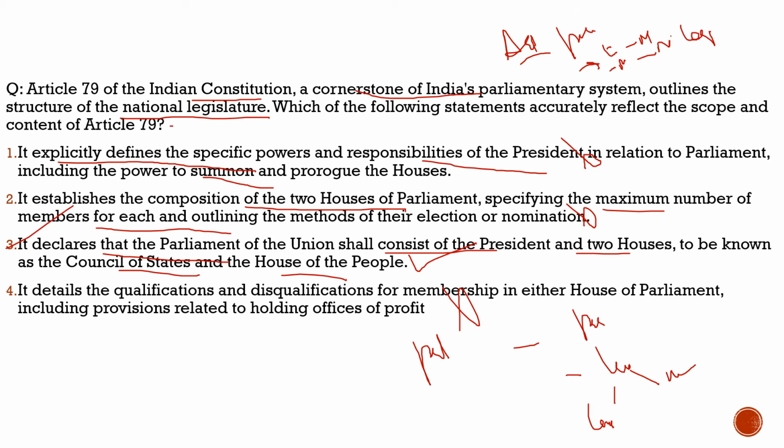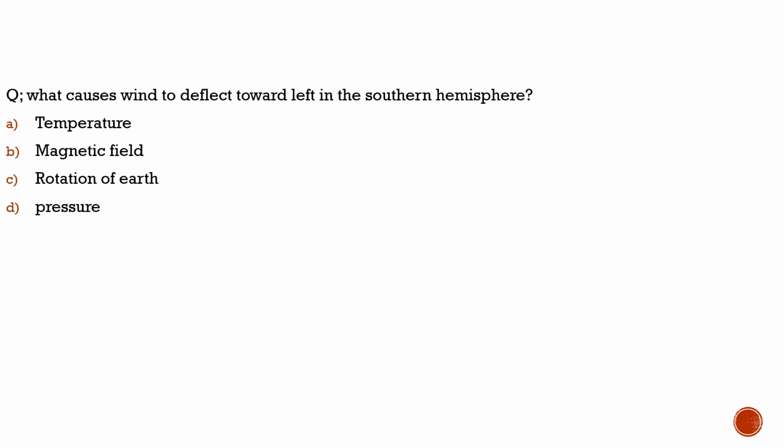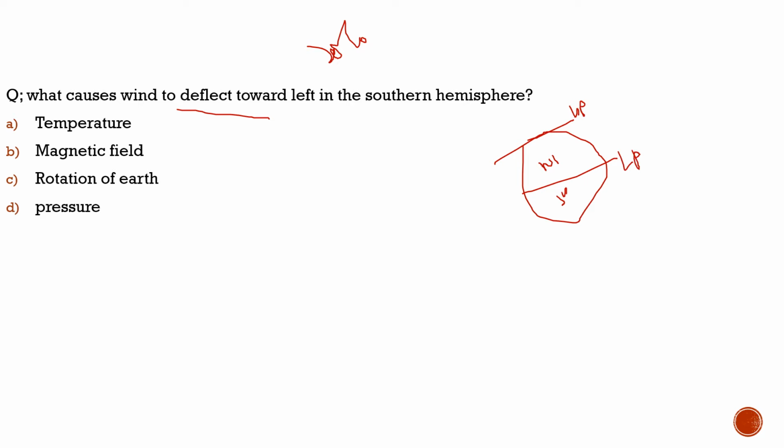With this, let's move to the last part of our discussion, where we'll solve a previous year question. Today's previous year question is from paper 2010. It asks, what causes wind to deflect towards the left in the southern hemisphere? Suppose this is the globe, this is the equator, this is the northern hemisphere, and this is the southern hemisphere. Here is the pole, high pressure, and this is low pressure, and this is high pressure.